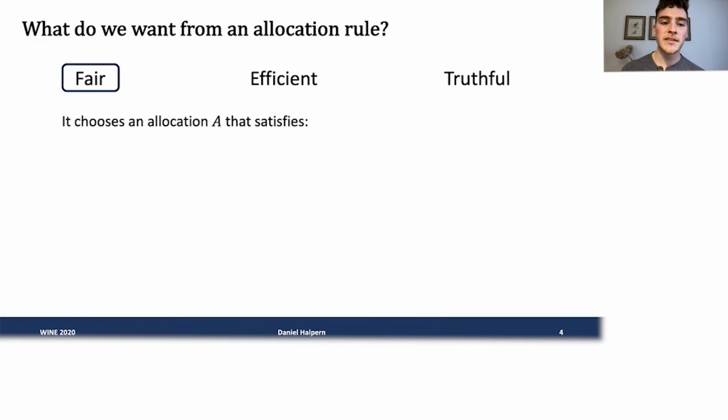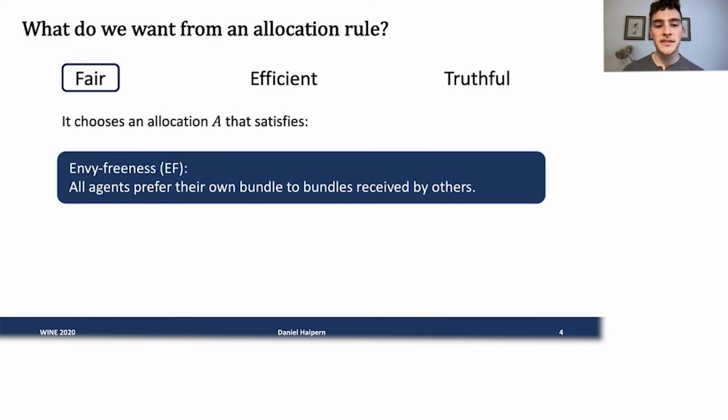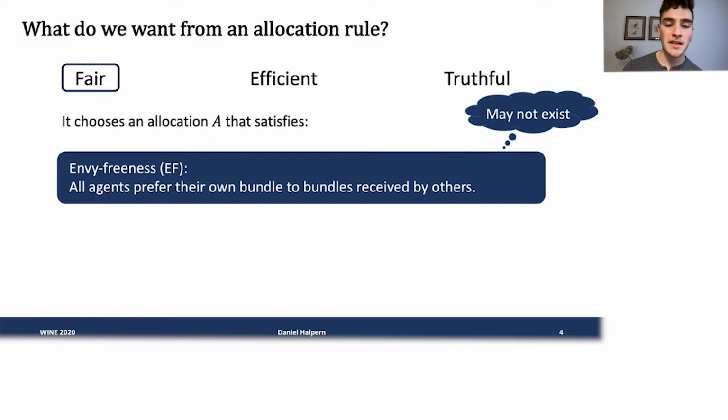In terms of fairness, we'll hopefully choose an allocation that satisfies the gold standard of fairness, known as envy-freeness. An allocation is envy-free if all agents prefer their own bundle to a bundle received by any other agent. Unfortunately, this might be impossible to achieve, at least when we have to allocate all the items. To see that, just imagine that there are two agents trying to split a single item that they both like. Whoever gets the item, the other agent will envy them.